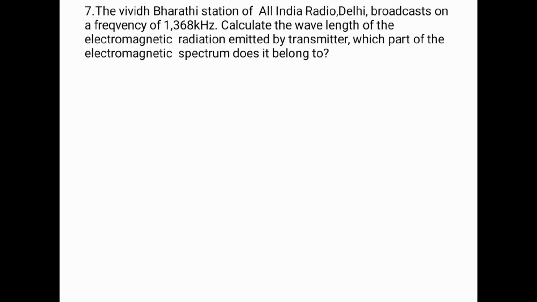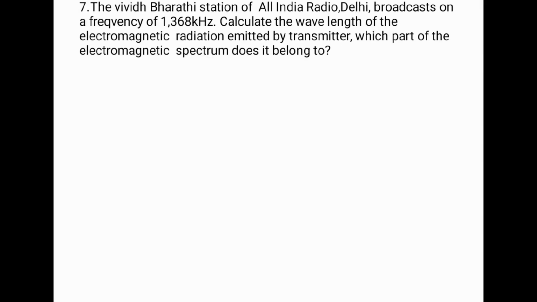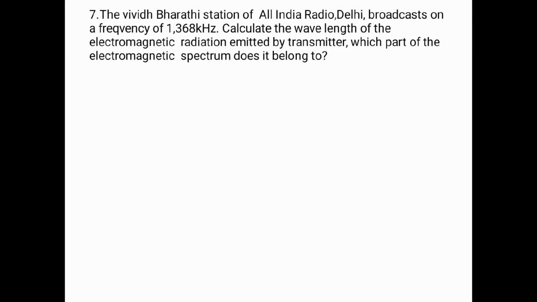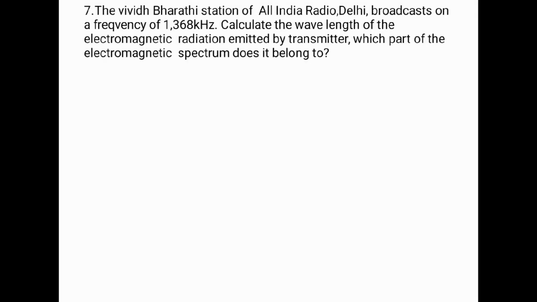The Vividh Bharati station of All India Radio, Delhi, broadcast on a frequency of 1368 kHz. Calculate the wavelength of electromagnetic radiation emitted by the transmitter. Which part of the electromagnetic spectrum does it belong to? They have given nu, 1368 kilohertz, so we have to calculate the wavelength.